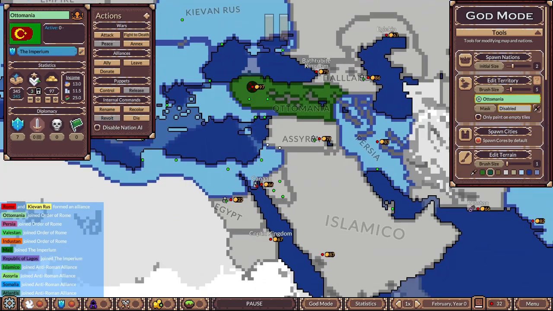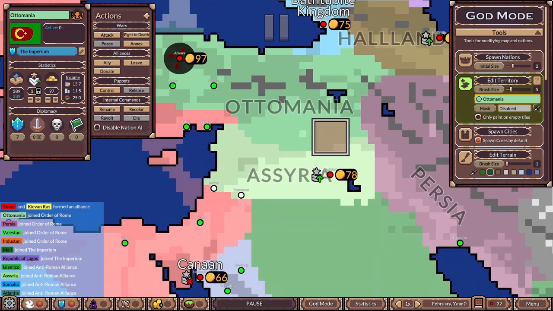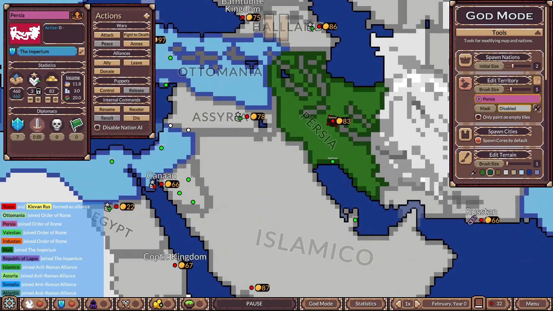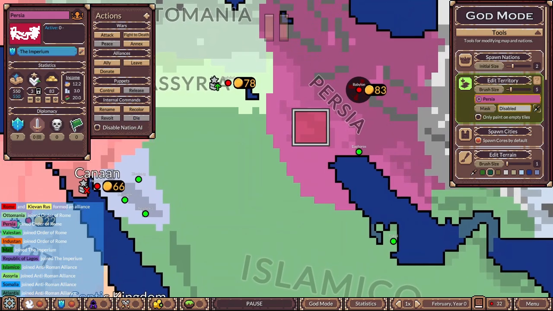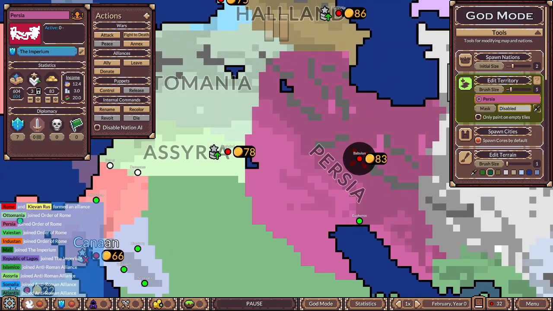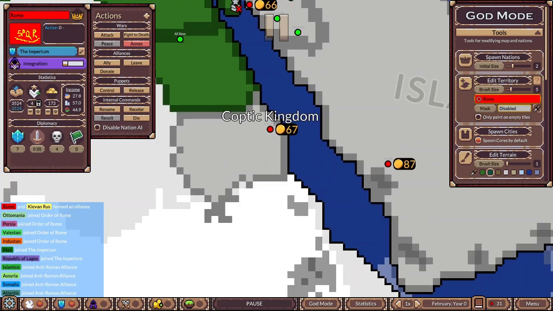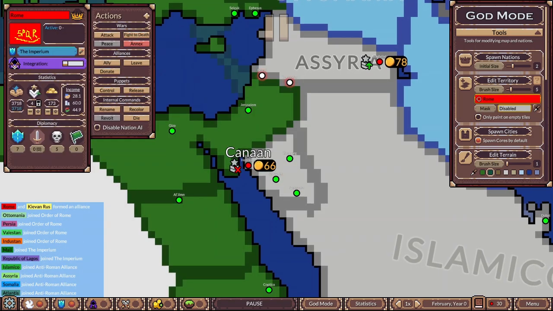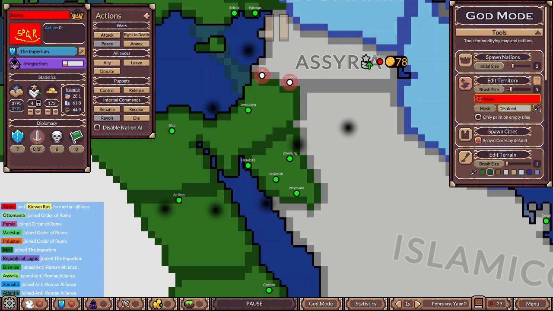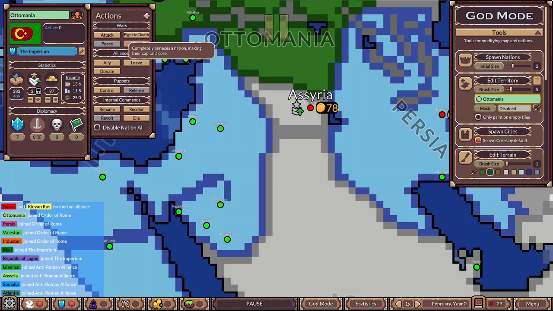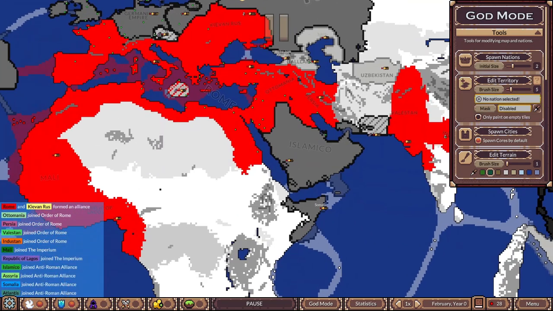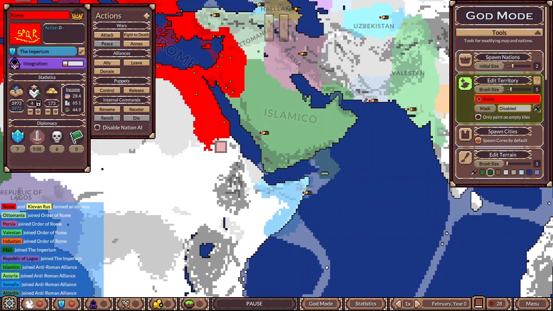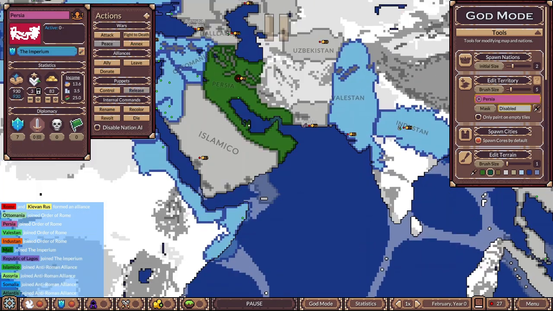Assyria invaded west, taking Damascus and Beirut. However, Ottomania invaded south into Assyria, taking parts of them over, while Persia invaded into Islamico. Rome, with their powerful army, took over Egypt and the Coptic kingdom in 3 days. They also took over Canaan rather swiftly. Plus, they took the captured cities from Assyria, causing Assyria to be divided between Rome, Ottomania, and Persia. Rome also invaded Somalia. Meanwhile, Persia took over Islamico's eastern coast.